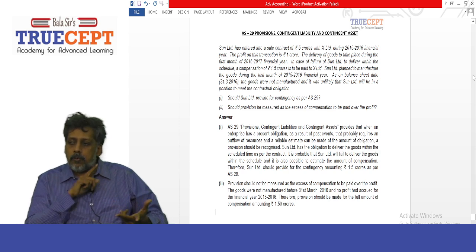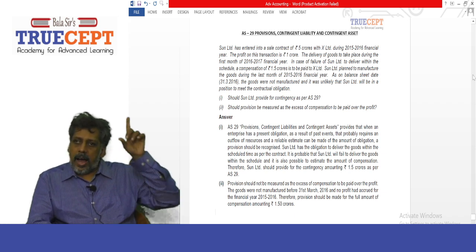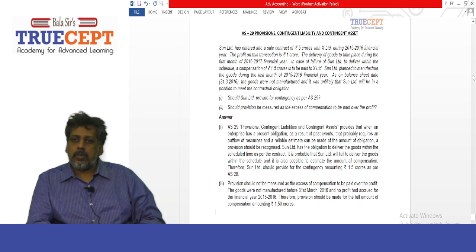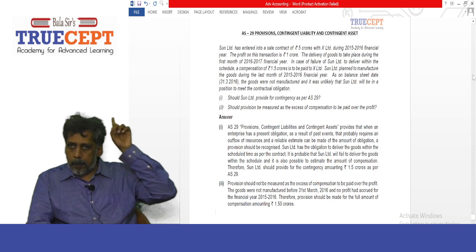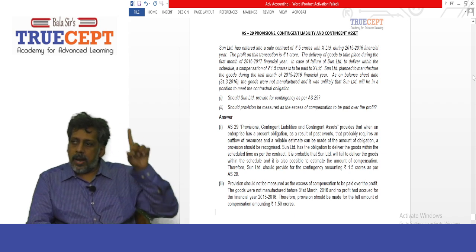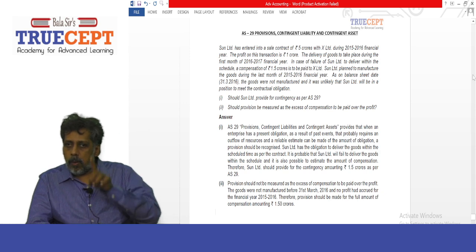Rupees 1.5 crore compensation to me. So as on 31st March, when you're going to prepare the profit and loss account for the year ending 31/3/2016, which will be anyway prepared and finalized in the month of May, you better recognize a provision of rupees 1.5 crore in your books.